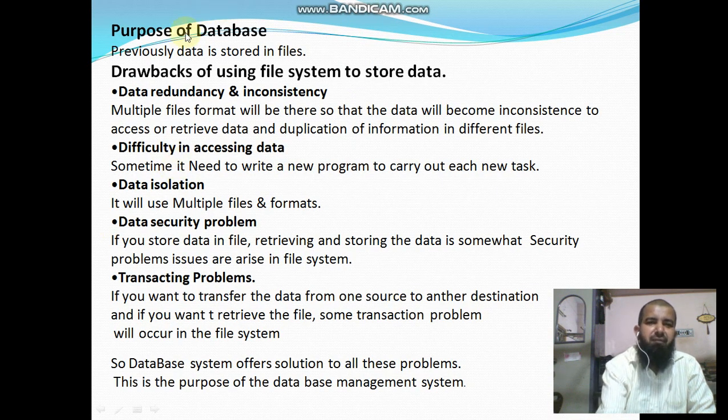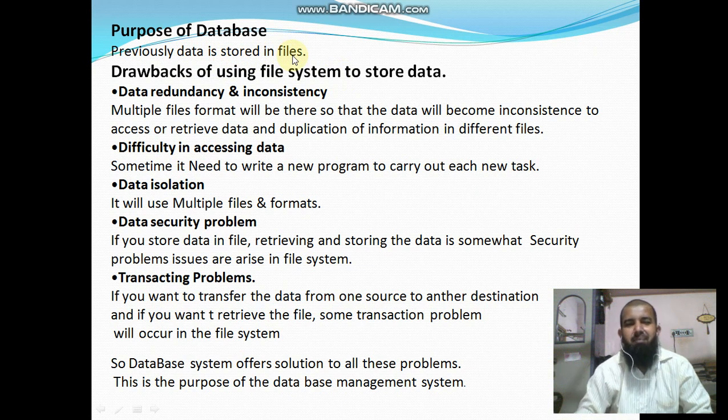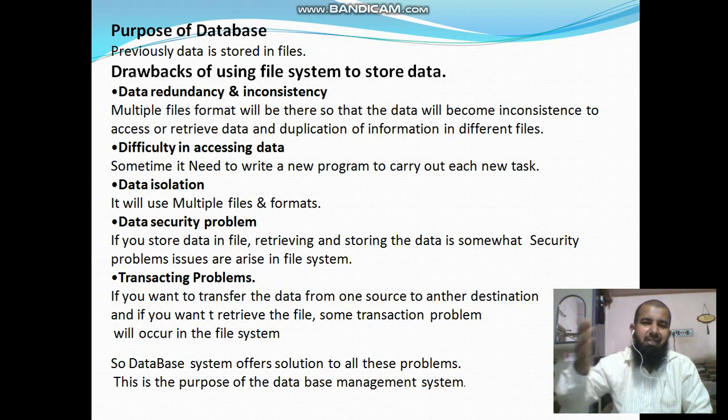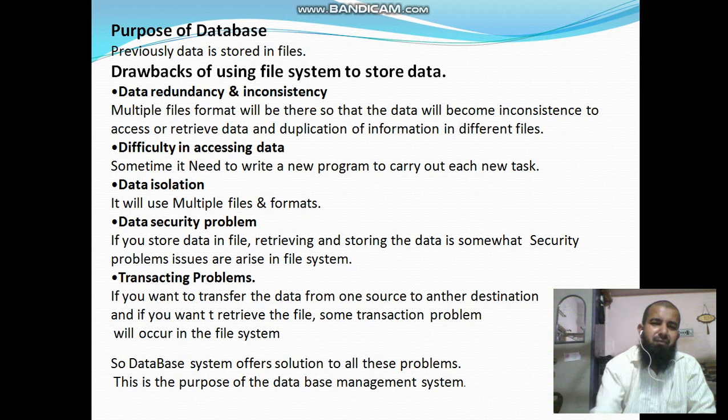What is the purpose of a database? To understand that, first try to understand the drawbacks of the file system to store data. Previously, data was stored in files, for example in Excel or MS Access, or in any other software. You open the file, type the data and save it. So normally it was saved in files.